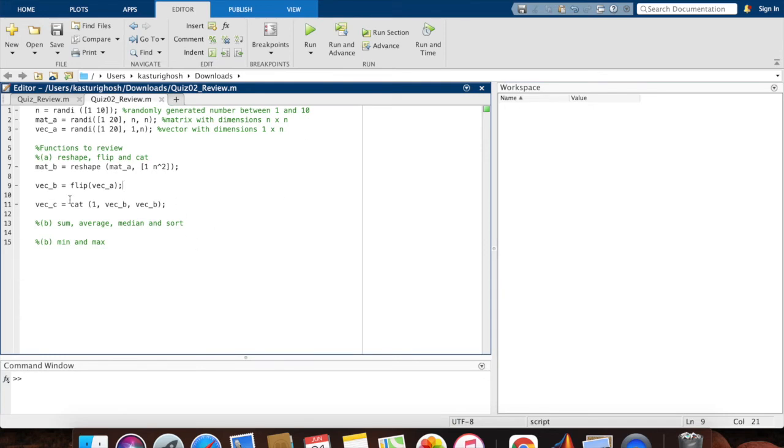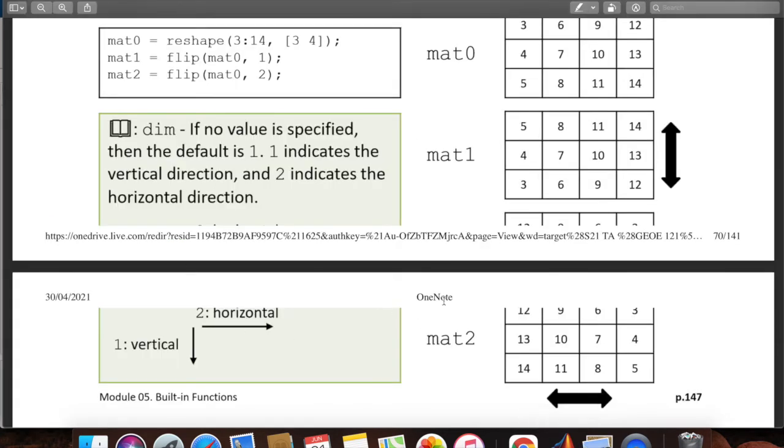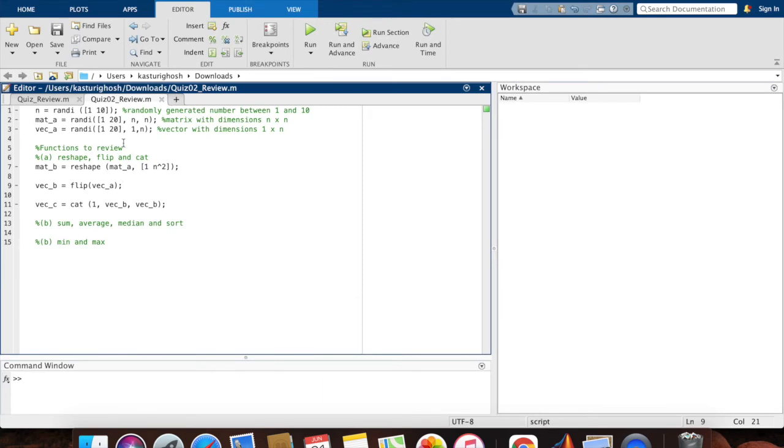All right. The second one I have is flip. Here I have not mentioned the direction for the flip. However, if you look at your notes, if no value is specified, then the default is 1. 1 indicates the vertical direction and 2 indicates the horizontal direction. So ideally in this question, since my vec a is a row vector, I should actually call this comma 2.